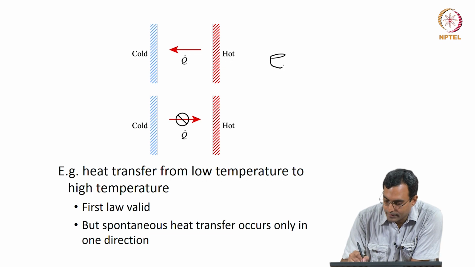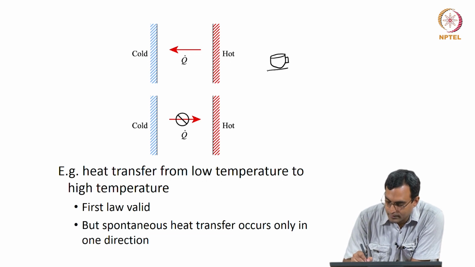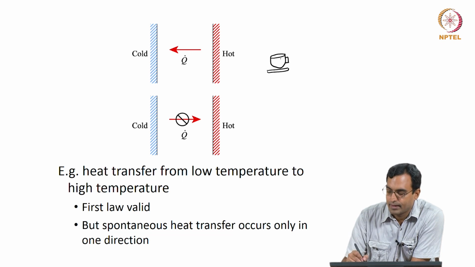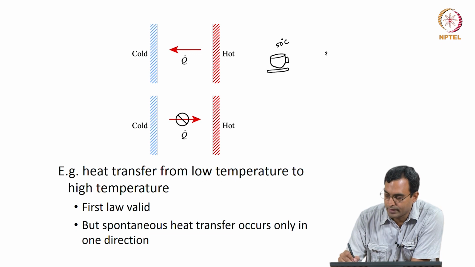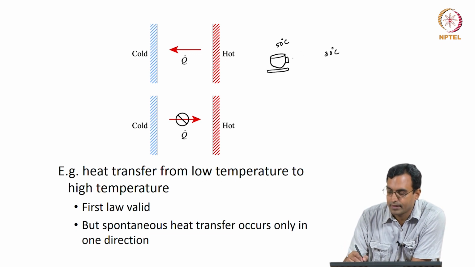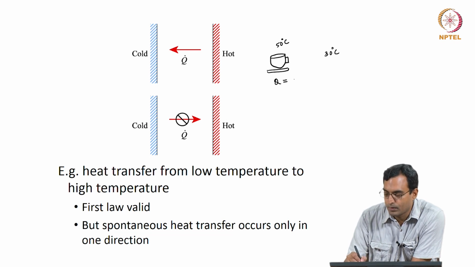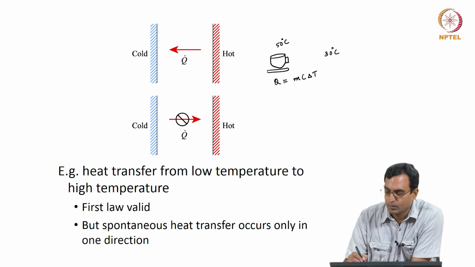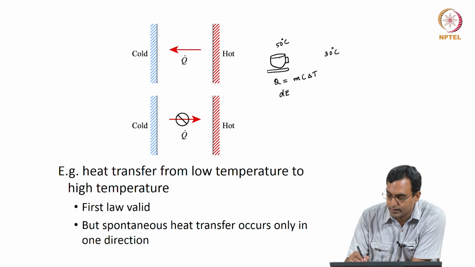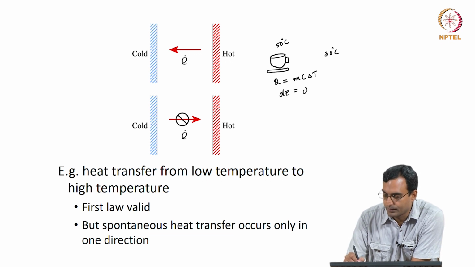So, for example, if I had a cup like this with some coffee in it at say 50 degrees centigrade, and the atmosphere is at say 30 degrees centigrade, and heat was transferred out and the coffee finally became 30, then the amount of heat transferred I would get as mc delta T. I can also apply the first law, which tells me that dE for the stuff inside this cup must be equal to delta Q minus delta W, or essentially delta E is Q minus W.